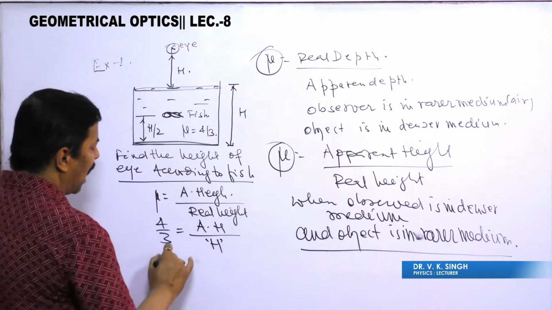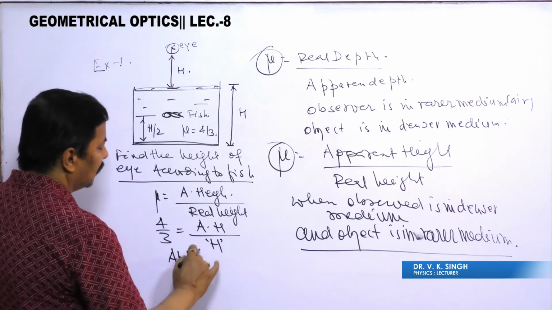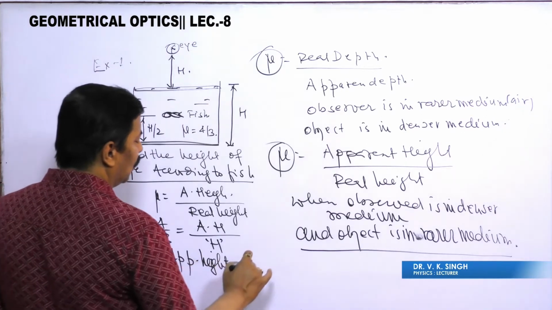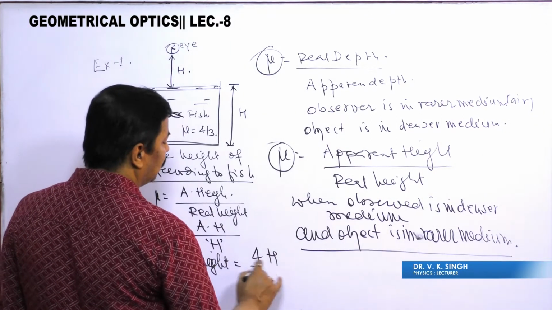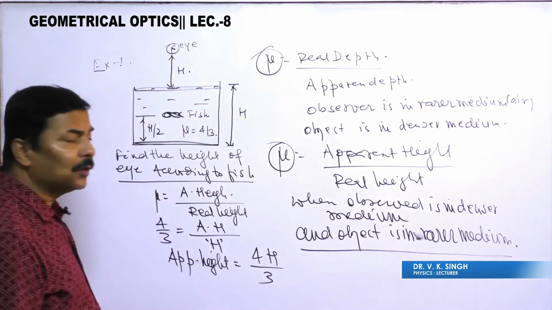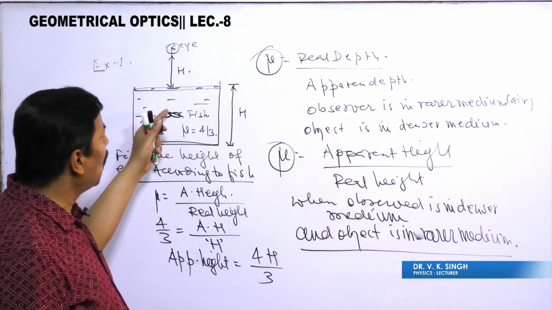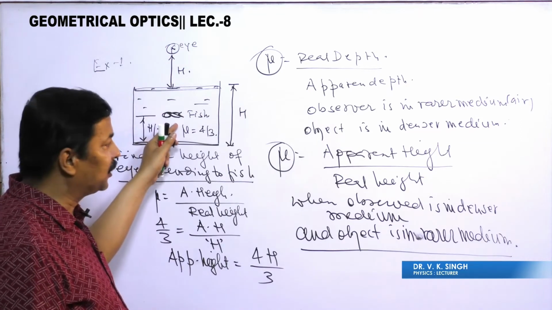So apparent height is equal to 4h by 3. But this is not your answer. Why is this not your answer? Because what is the height of eye according to the fish?